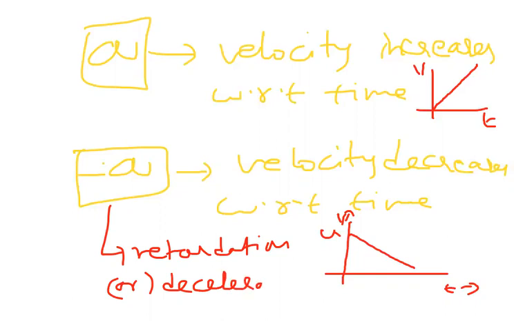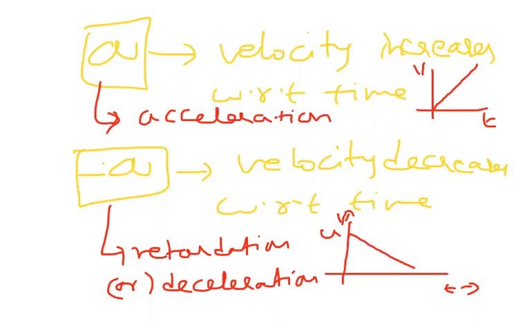In simple words, acceleration and deceleration are the same type of quantities. The difference is that acceleration means velocity increases with respect to time, while here velocity decreases with respect to time. Like that we can conclude better. So I hope you understood the difference between acceleration and deceleration.